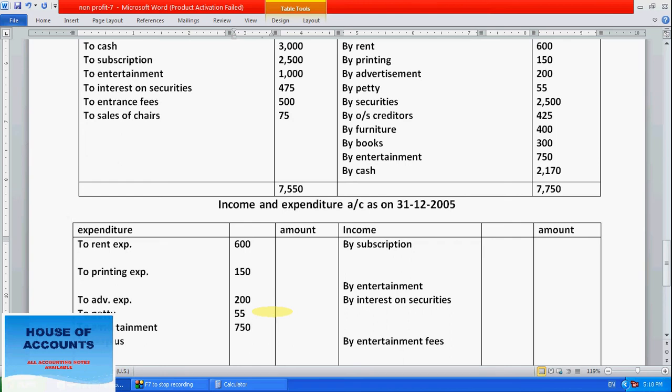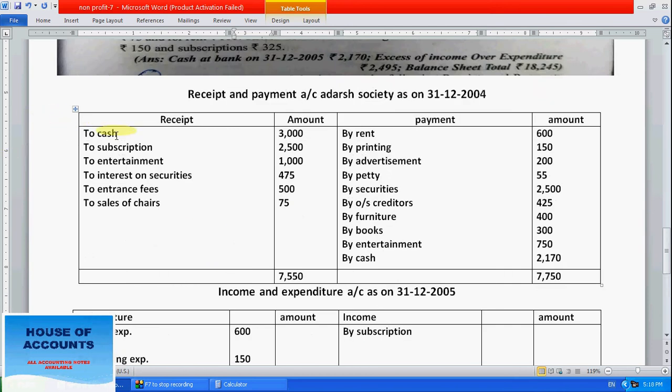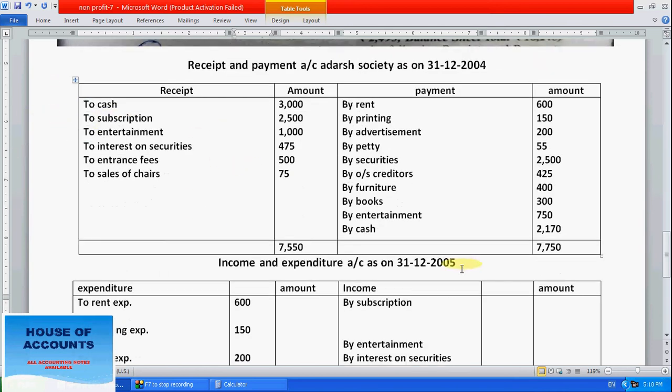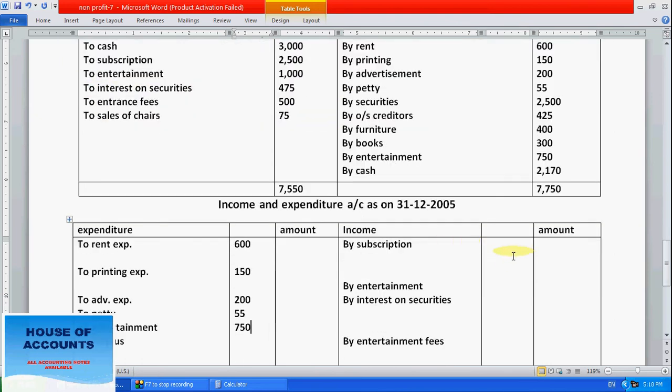Then closing cash, cash won't come here in income and expenditure account, it is only income and expenditure, not balance sheet. Now go to the receipts here, they will come in income. Cash, don't take cash. Subscription how much? 2500. First write inside because subscription always has some adjustment, so write inside. Entertainment how much? 1000, income.